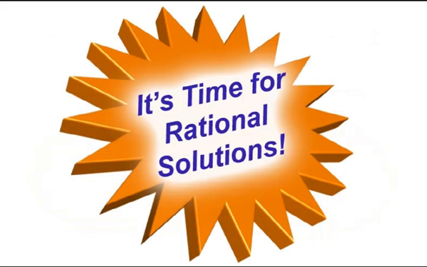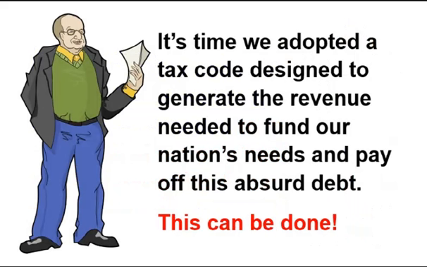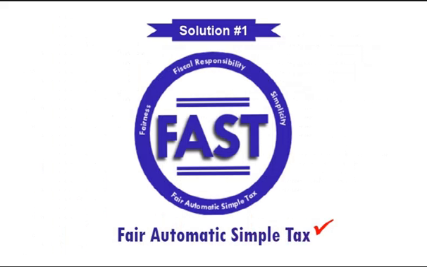It's time for rational solutions. In fact, what we need is a permanent solution which is designed to keep the hands of the politicians and their campaign donors off the tax code for good. It's time we adopted a tax code designed to generate the revenue needed to fund our nation's needs and pay off this absurd debt. This can be done. How do we do this? The Fair Automatic Simple Tax, also known as the FAST tax. That's how.